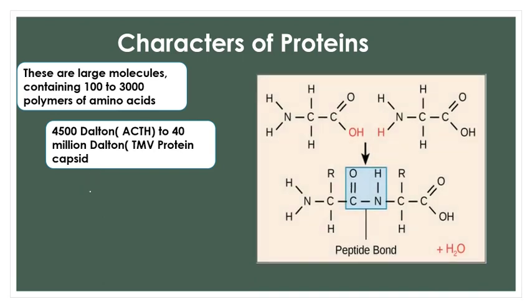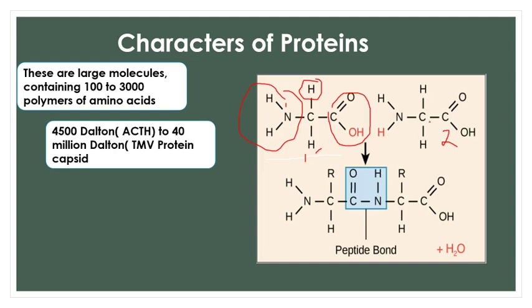Let us see how a peptide bond is formed. Now students, listen carefully. This is the first amino acid. Let me use some other color to explain. This is the first amino acid, and this is the second amino acid. Any amino acid basically consists of a carbon in the center. Carbon has valency 4. At one bond, the NH2 group is present, which is the amino group. At one end it has the COOH group, the carboxyl group. It has hydrogen at one end, and at the other end it may have any R group. It can be methyl, ethyl, or any organic compound.